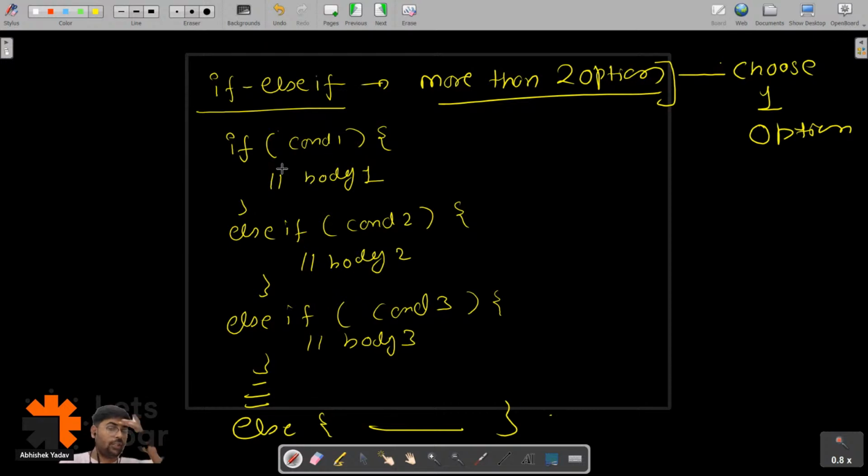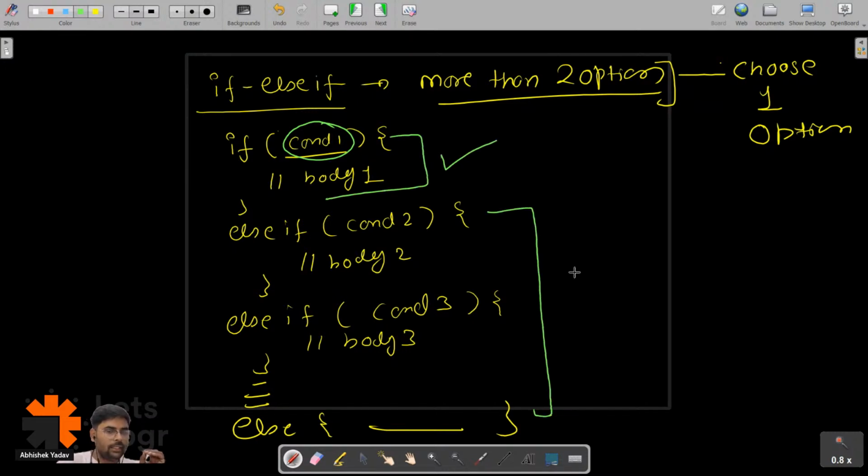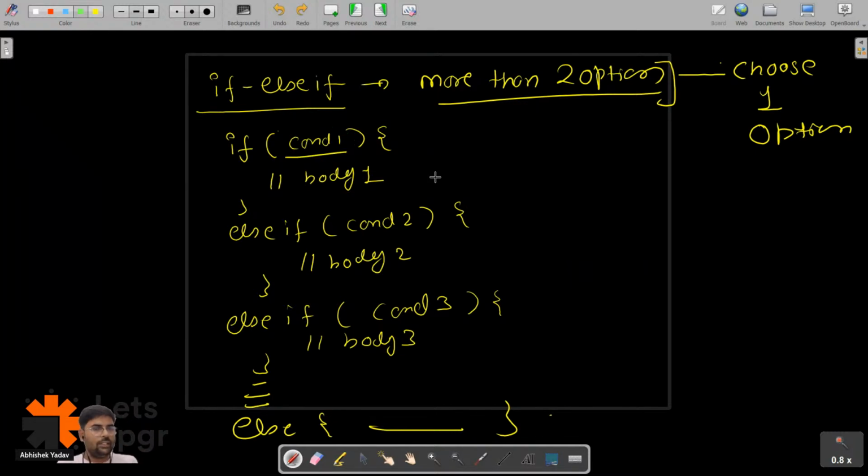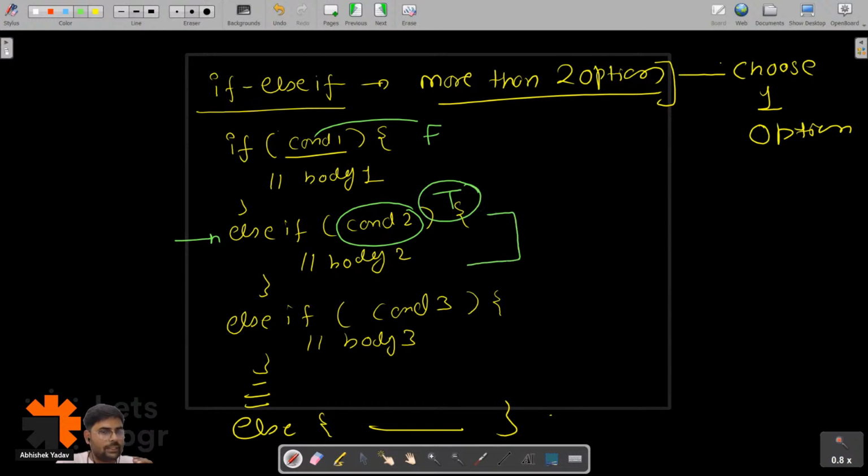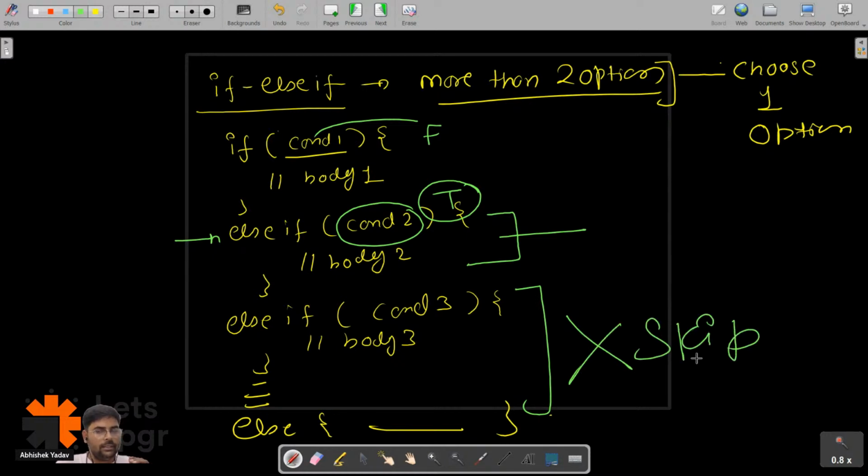What happens in if else if? The condition will be checked. The moment the condition is true, that particular if block will get executed and the remaining else if blocks will get skipped. So this is the first scenario. The second scenario: let's assume condition one is false, you will move to the next else if. Again, the moment condition two is true, you will execute the corresponding if block, and after that you will skip the remaining else if ladder.